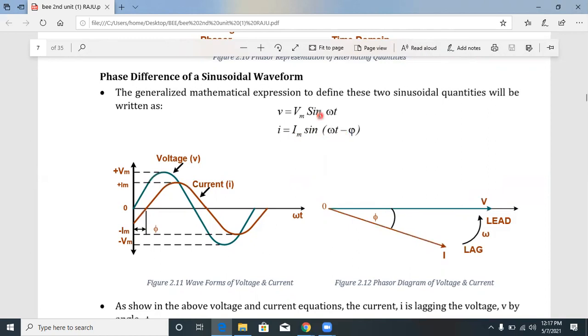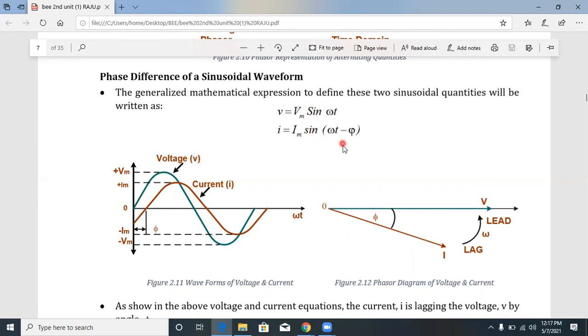At 0 degrees the voltage phasor is starting, so V of t is equal to Vm sin omega t. The voltage starts from 0 degrees onwards, like this. It's clear. So this is called Vm sin omega t, V is equal to Vm sin omega t. This is called an in-phase waveform.